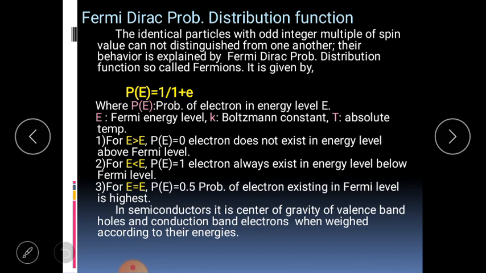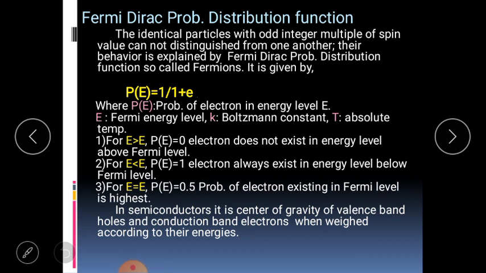This Fermi-Dirac probability distribution function is given by the probability of finding the electron in energy level E: P(E) = 1 divided by 1 plus e raised to (E minus EF) divided by kT, where P(E) is the probability of the electron in energy level E, EF is the Fermi energy level, k is the Boltzmann constant, and T is the absolute temperature.